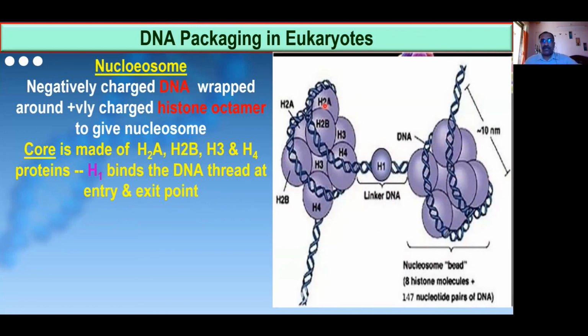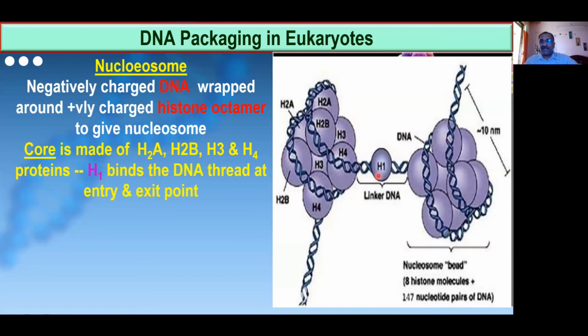This is the core. It is written here, core. The core is made up of, you saw what is written. So that core is this one. This core is actually nothing else, that is the nucleosome area. This core is made up of what is already written, I explained it to you. It is made up of H2A, H2B, H3 and H4 proteins. Right? I told you earlier, so I think no need of explanation.